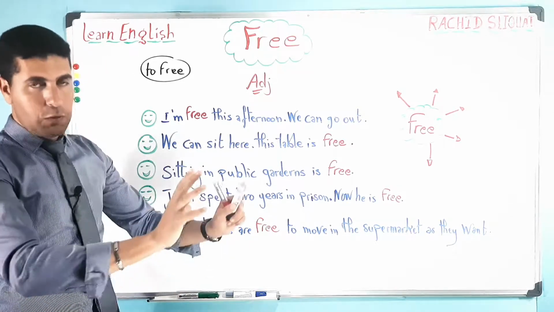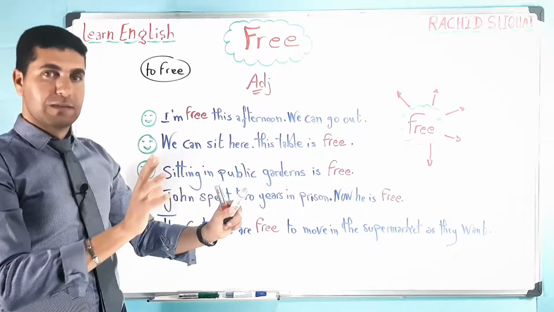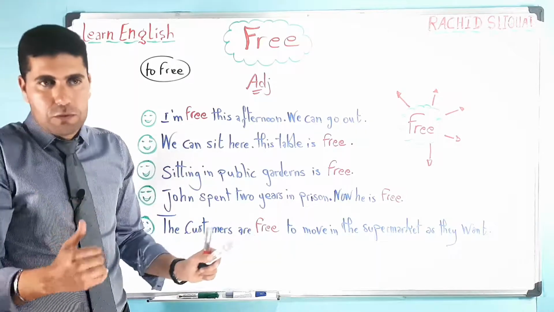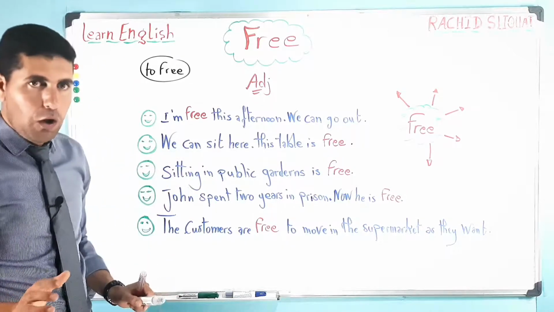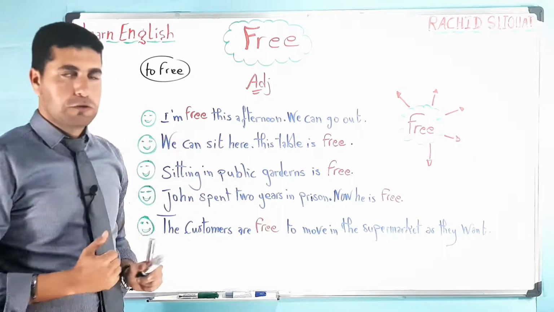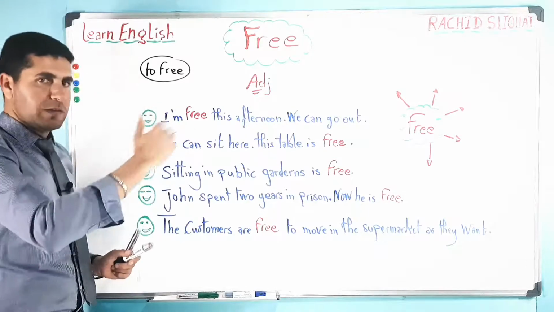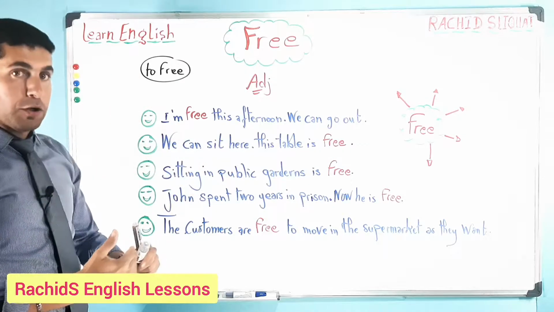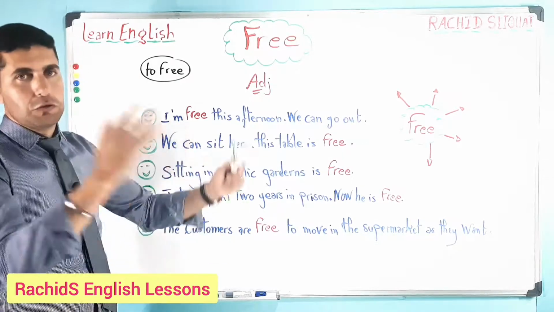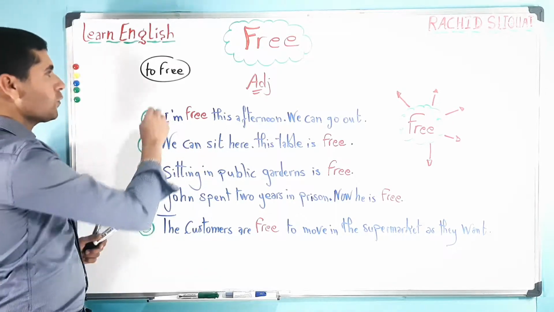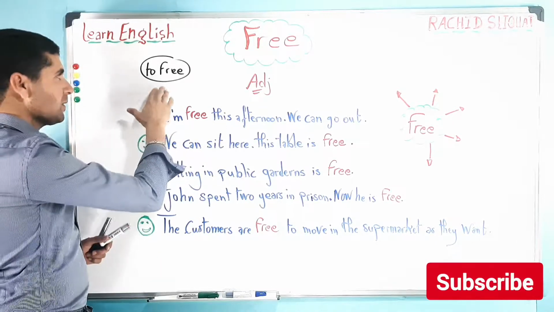If you free someone from an activity or from a task, it's as if you are telling him or her, you can go home, you are not required to do that activity, you don't have to do it. So that's what we mean by to free someone. If you free a bird, to free a bird means to let it go. That's what we mean by to free as a verb.